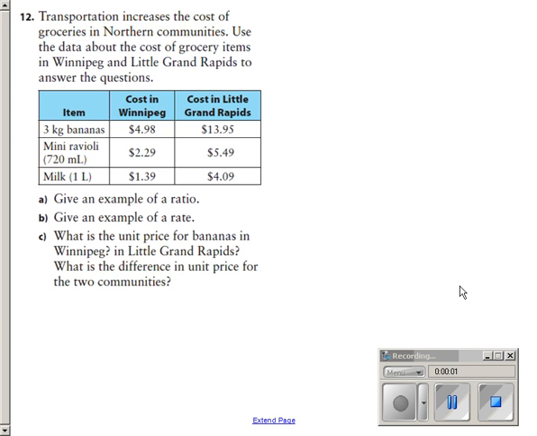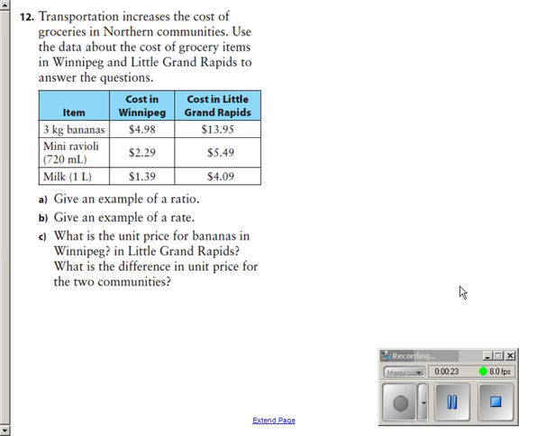Question 12 says transportation increases the cost of groceries in northern communities. Of course it does, because you have to put fuel and all that kind of stuff, and it's not cheap to feed the dogs that carry the sled that drags the meat to the small little village at northern wherever. Use the data about the cost of grocery items in Winnipeg and Little Grand Rapids to answer the questions.